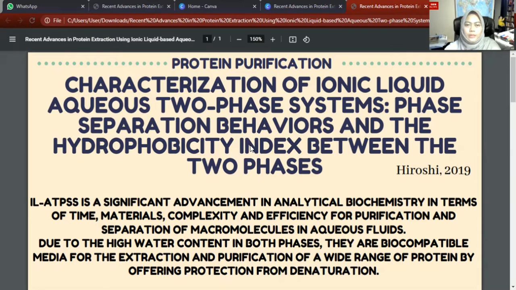So here I will present about the journal that I picked, which is entitled Characterization of Ionic Liquid Aqueous Two-Phase System, Phase Separation Behaviors and the Hydrophobicity Index between the two phases.